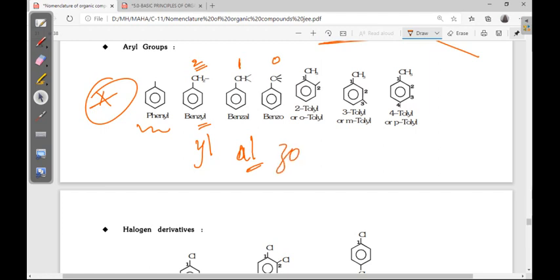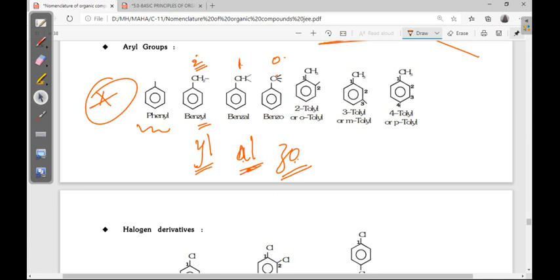Okay, to remember, I will give you one trick. See, no carbon means 0, 0 means benzo. Benzo has 0, indicating no hydrogens on the benzene-attached carbon. Next, benzal: A is the first letter in the alphabet, so 1 hydrogen is there. Benzyl: Y is the second last letter in the alphabet, so 2 hydrogens should be present. Just this is one trick, right?